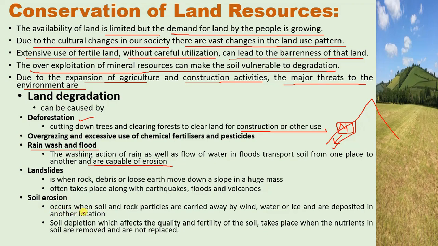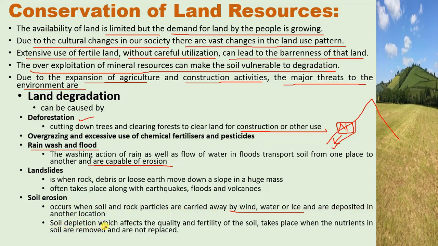Soil erosion occurs when soil and rock particles are carried away by wind, water, or ice. So, whatever these weathering agents are, the wind, water, or ice, all these cause soil erosion, and the soil is deposited in another location. So, soil erosion is taking place by these.